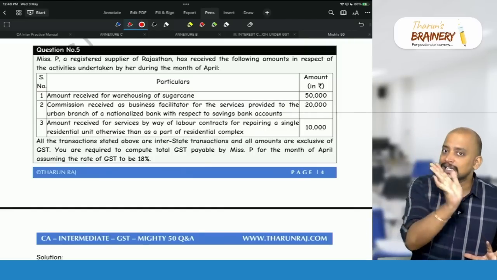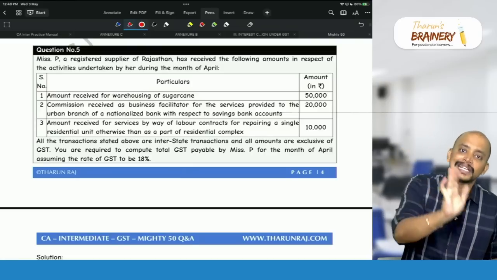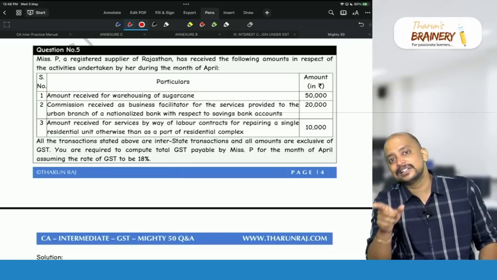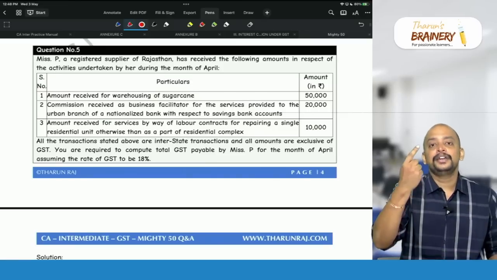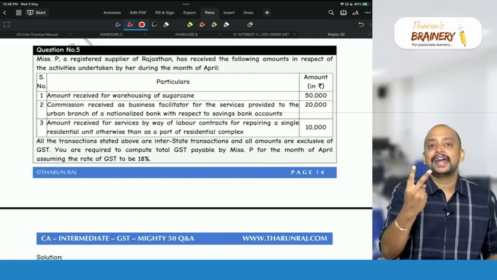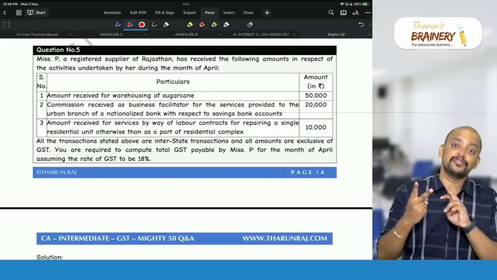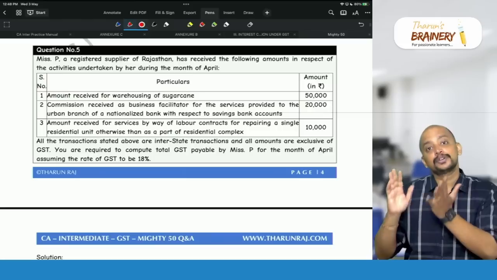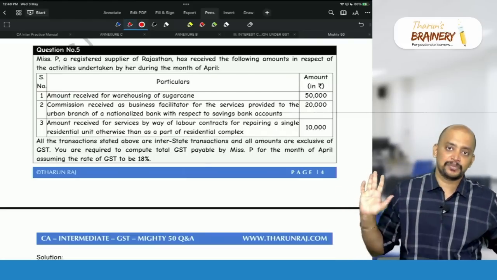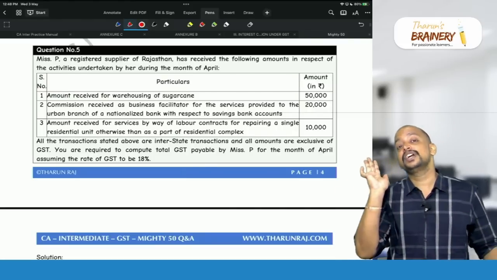Whatever is agricultural produce, its warehousing is always exempted. If it is not agricultural produce, only two will be exempted, that is cereals and pulses and minor forest produce. Minor forest produce and cereals and pulses are not agricultural produce, but these two are separately given as exemption. But if it is an agricultural produce, anyhow it is exempted.